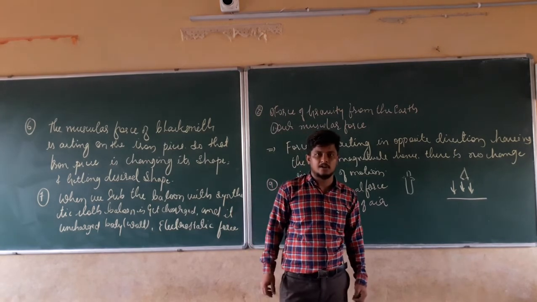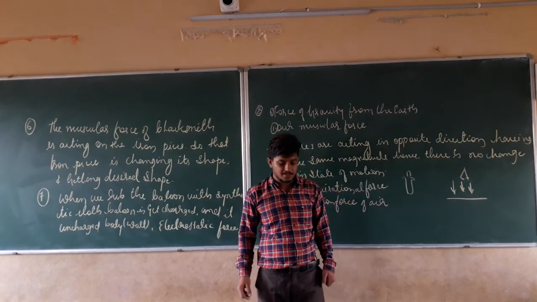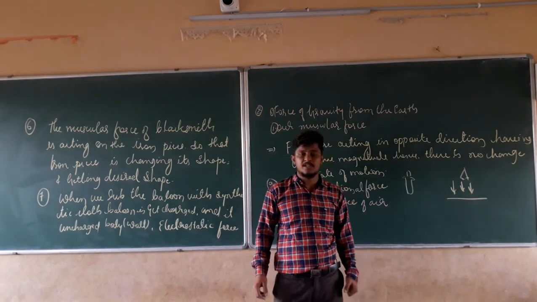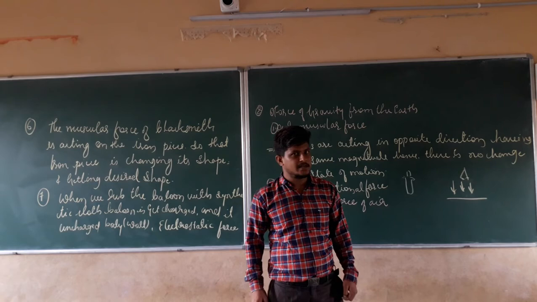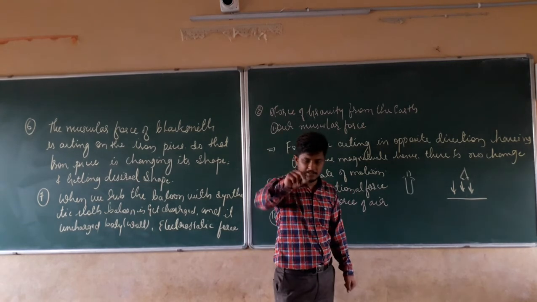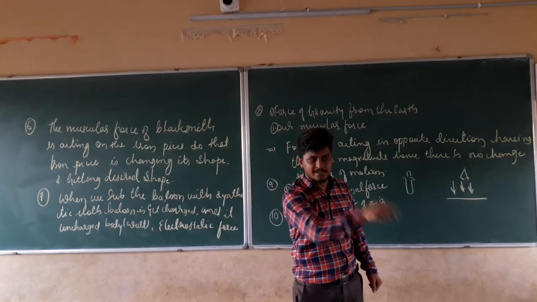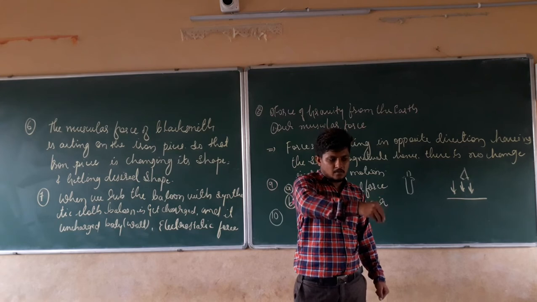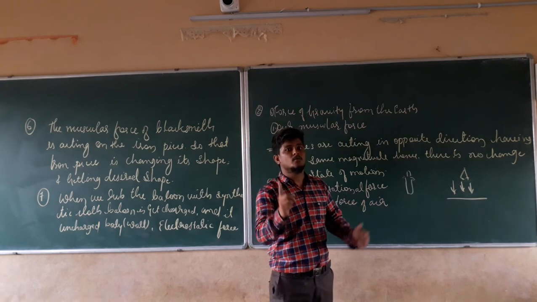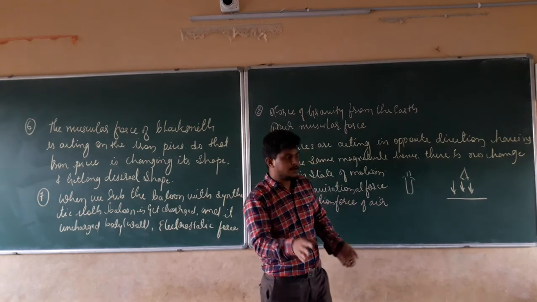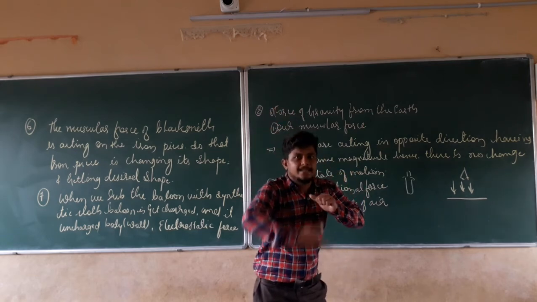If you see the options, first option is pressure of the water, second option is gravity of the earth, third option is shape of the rubber bulb, D option is atmospheric pressure. The pressure of water can be taken as the example? No, it's not possible because we are pressing that bulb. If I am pressing that bulb, we are pushing out the air molecules from inside that bulb. When you release it, the water level rises. Why does the level rise? Because of the atmospheric pressure which is acting on the water, making the level of the water increase.